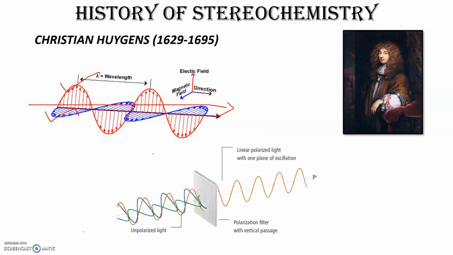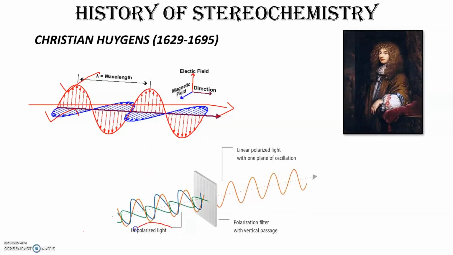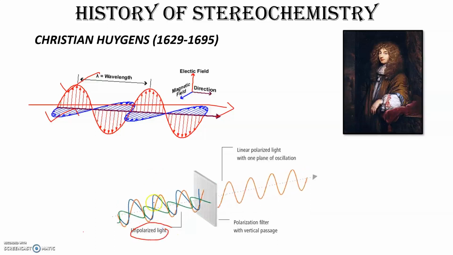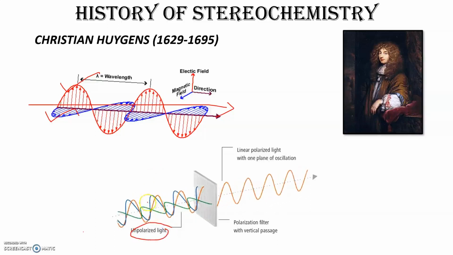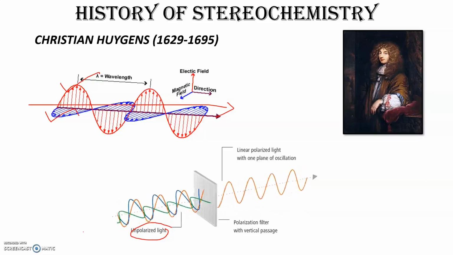Now, if we consider only the electrical vector, then in a normal light, the electrical wave vibrations are taking place in all directions, and this is a normal unpolarized light. We can see here the electrical vibrations are taking place in all directions. But Huygens discovered something called plane polarized light.